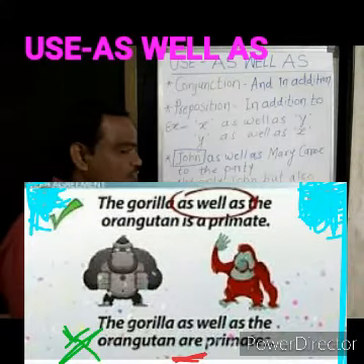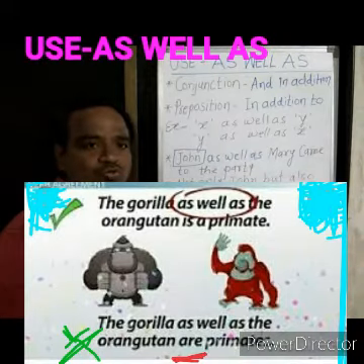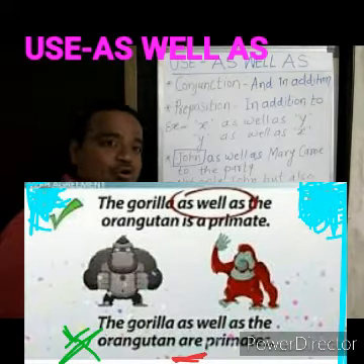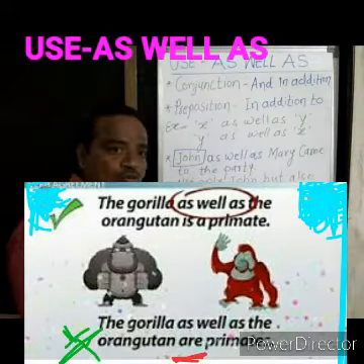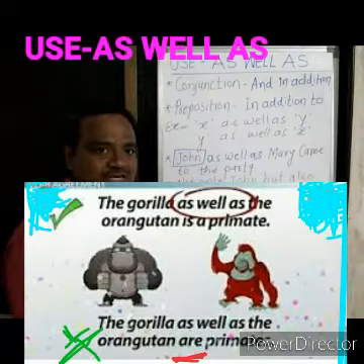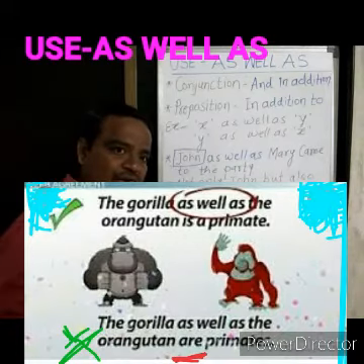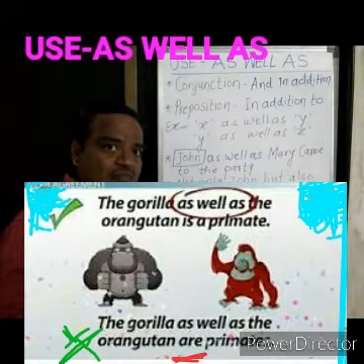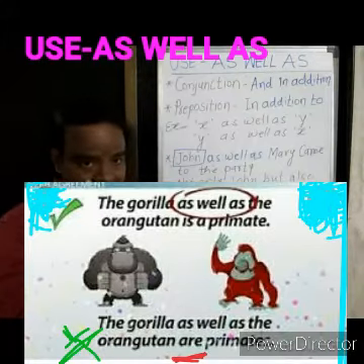Here we join the two subjects, two nouns, gorilla and orangutan, with "as well as", but the verb follows the first subject of the sentence, gorilla. When we use "gorilla and orangutan", we use "are the primates".